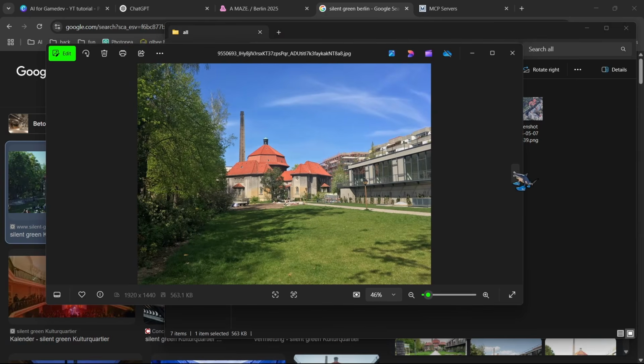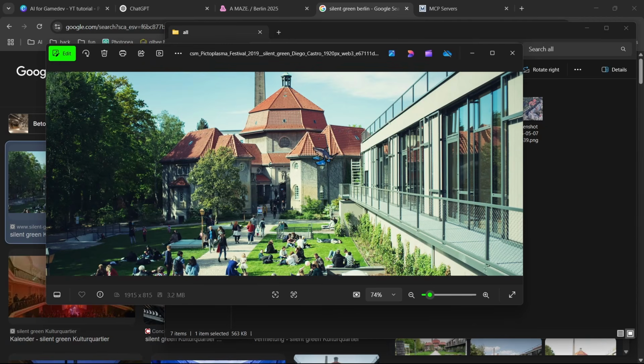I just decided to make a very simple game where it's a first person game where you're running around in this space, and you don't really have to do much, just to showcase how you can create something simple with the AI tools. So let's start with creating a level design.